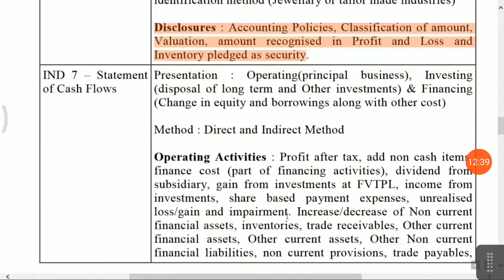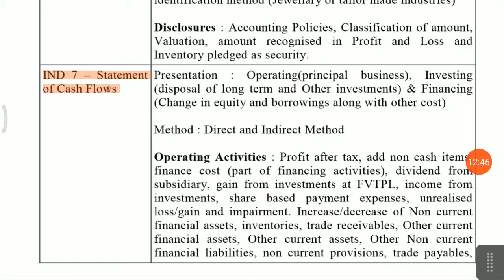Okay. Next accounting standard is statement of cash flow. Friends, there are two types of method for presentation of your statement of cash flows: direct and indirect method. Friends, direct method is not allowed. Indirect method you have to present in your financial statement. But for understanding purpose, direct method means receipts and payment account, but indirect method means you have to consider your profit and loss account as per the Indian company as per the Schedule 3 format, and you have to add the non-cash items. Okay, let's read the explanation.